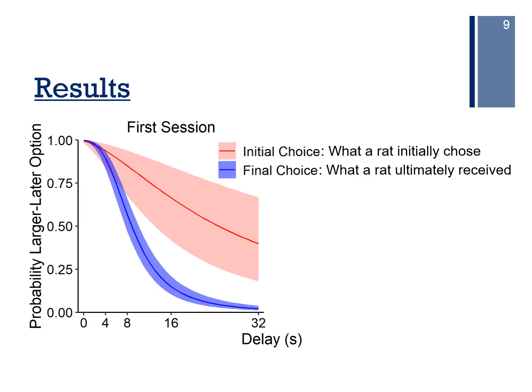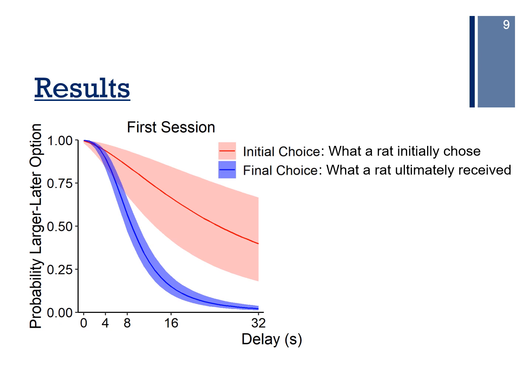We found changes in choice across time, thus we used the generalized linear mixed model to examine choice longitudinally. This figure shows the results of that model, where we have probability of choosing the larger later option as a function of delay during the first session of the task.